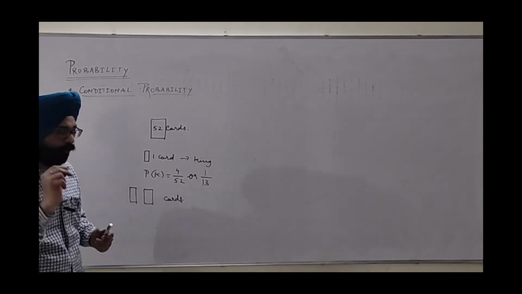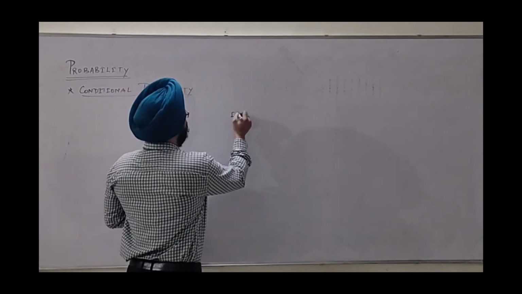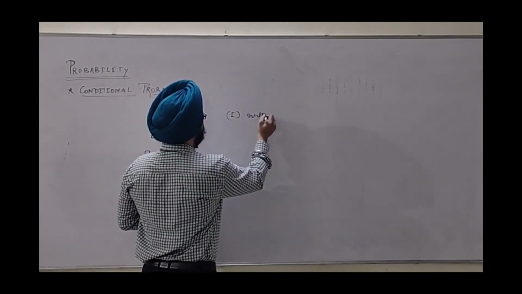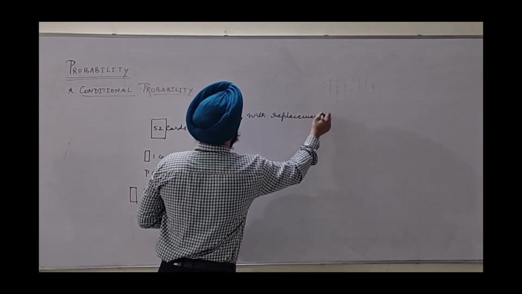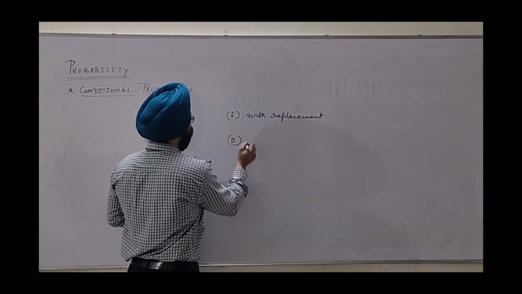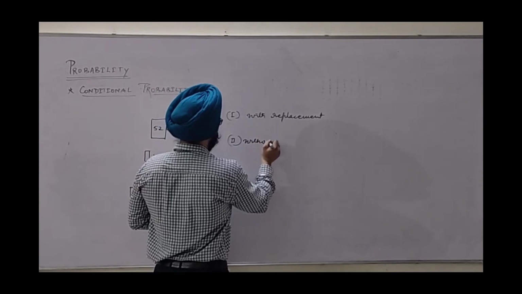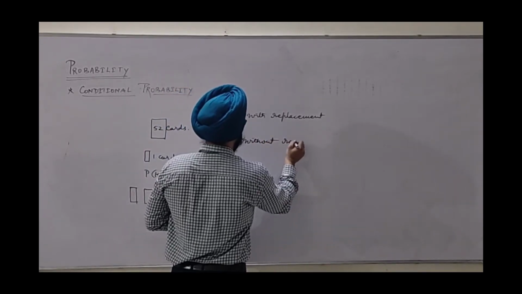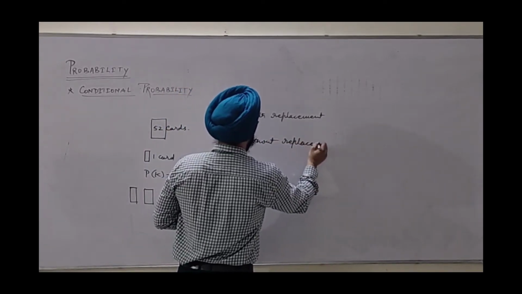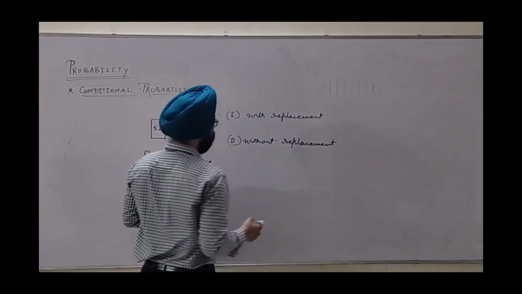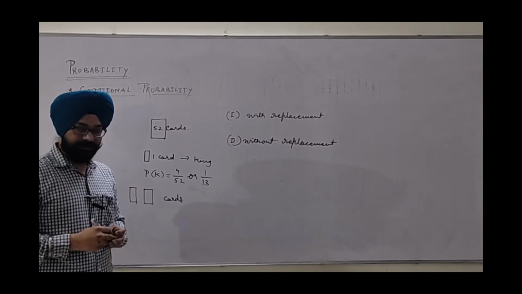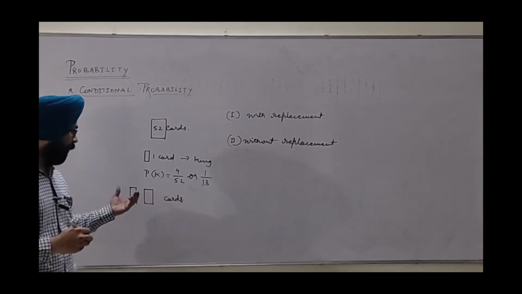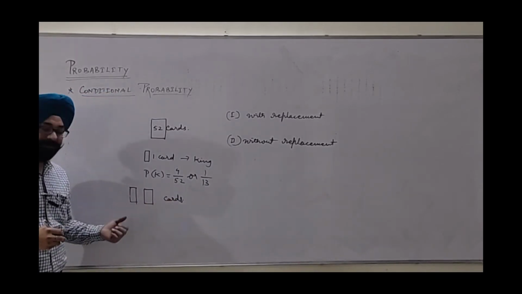Let me explain. There are two conditions. One is with replacement and the other is without replacement. Let us consider with replacement first.